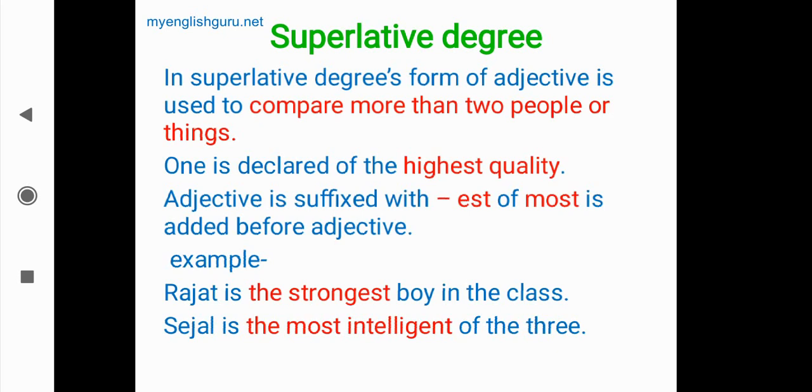Sejal is the most intelligent of the three. Means who is the most intelligent. One more thing you should understand: before the superlative degree adjective we use the, always remember. So Sejal is the most intelligent of the three. Among those three, she is the most intelligent girl. Prathamesh is the tallest in the group. So the tallest, superlative form.